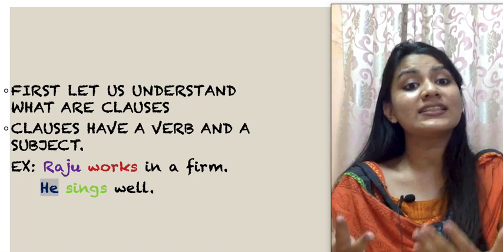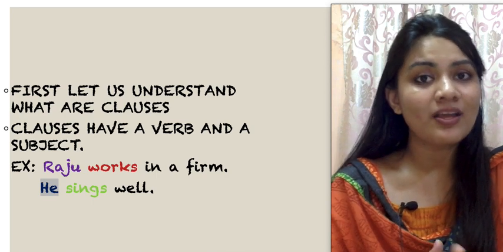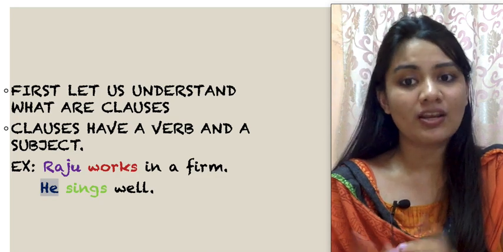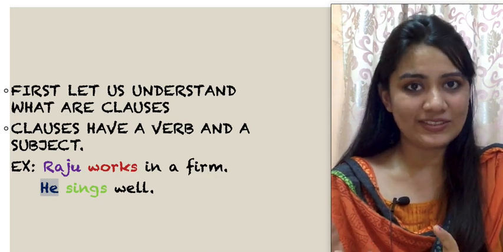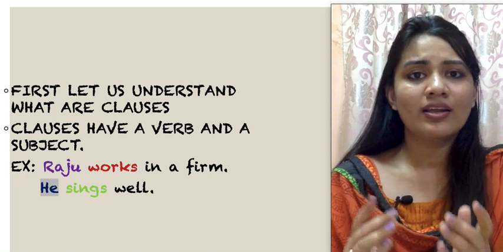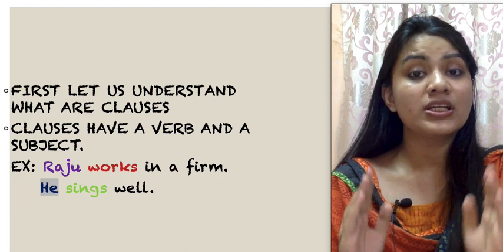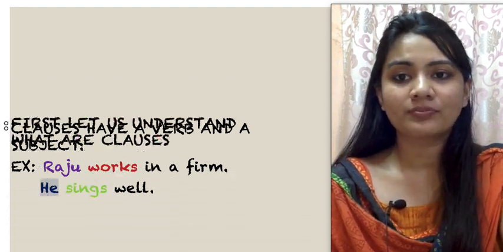Works, right? Works is the action word here. Now, who is working in the firm? Raju is working in the firm, right? So, Raju is the subject. Raju works in a firm, right? So, this is a clause. He sings well. Sings is the verb, he is the subject. So, remember, children, a clause has to have a verb, okay?